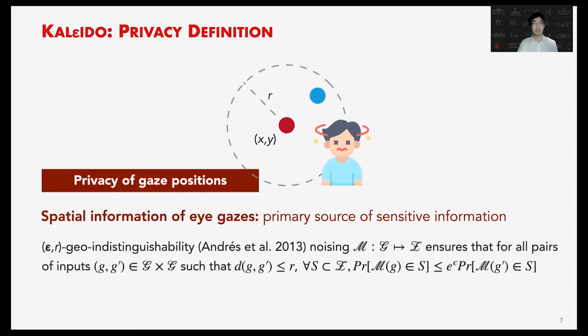We develop and leverage a slight variant of the geo-indistinguishability local differential privacy framework that has a noisy mechanism to ensure that for all pairs of inputs or gaze locations within a certain distance of R, which is also the radius of the protected region, the inputs can enjoy indistinguishability with the probability allowed by the standard privacy parameter epsilon, or the privacy budget.